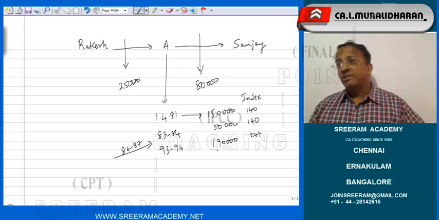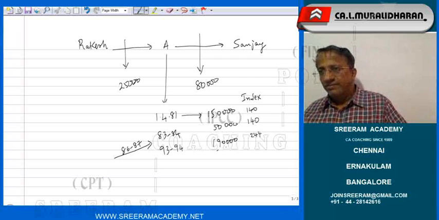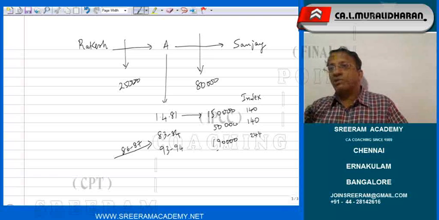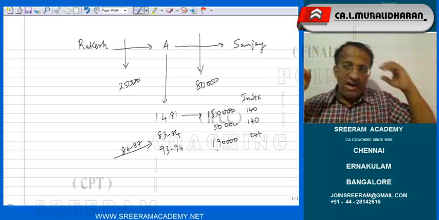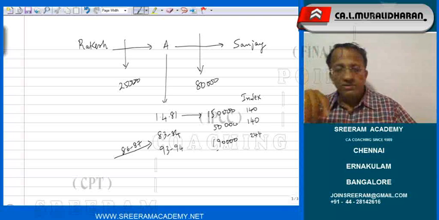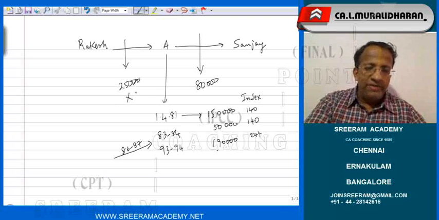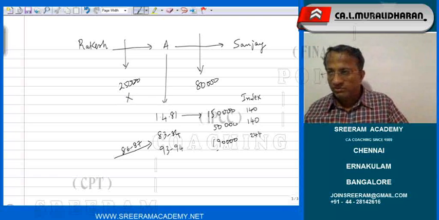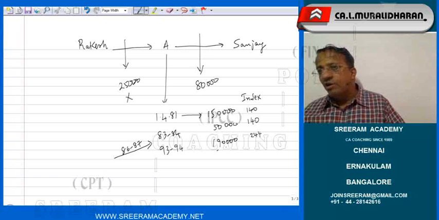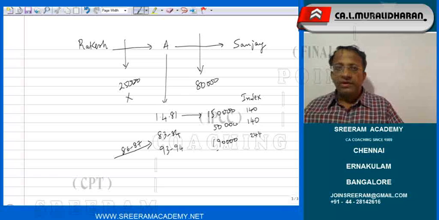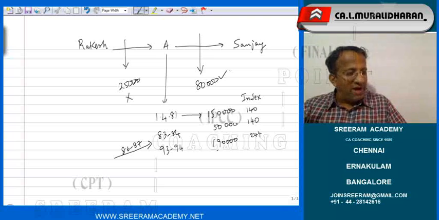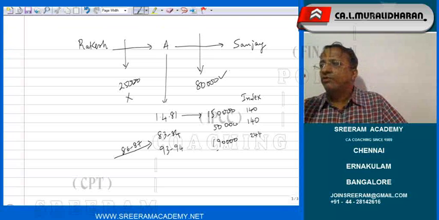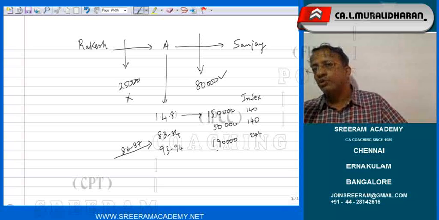Now, where will this forfeiture be adjusted? Forfeiture is to be adjusted against cost. Are you understanding what is cost? So, where would this 80,000 be adjusted? See, we are not really worried about the 25,000 rupees forfeiture by Mr. Rakesh, because Mr. A did not receive this amount. So, that particular amount of forfeiture will not affect Mr. A. But this 80,000 should be adjusted. All of you please remember, forfeiture of an earlier sale transaction should be deducted from cost.